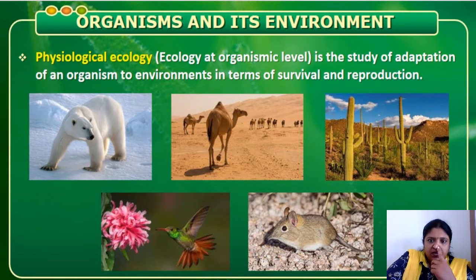So ecology at the organism level is a study of adaptation of an organism to the environment in terms of survival and reproduction. What do you mean by adaptation? When an organism gets adapted, it is able to survive and also able to reproduce. That means the breeding level of the organism is sufficient, so that over generations it can build up its own community and exist in an environment. That is what we call physiological ecology. How far it gets adapted to the environment is what we study in physiological ecology.